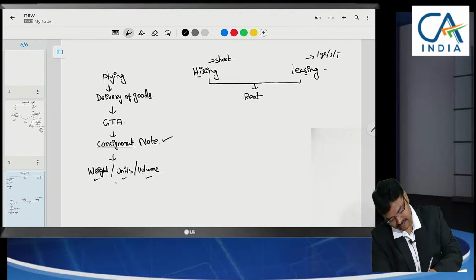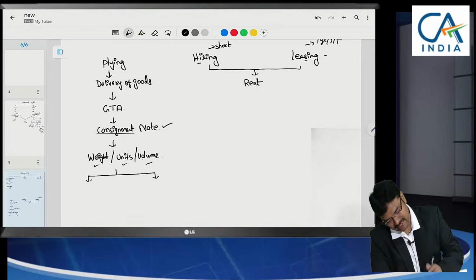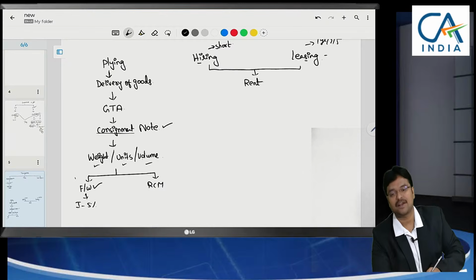In this case, if in the invoice itself, GTA charges GST. Here GTA has two options: forward charge or reverse charge. In the invoice itself, if they charge 5%, then it comes under forward charge.